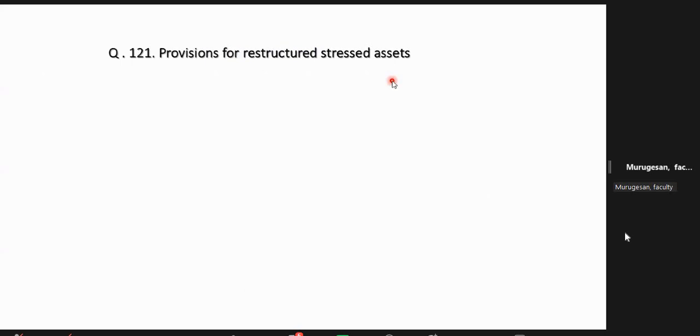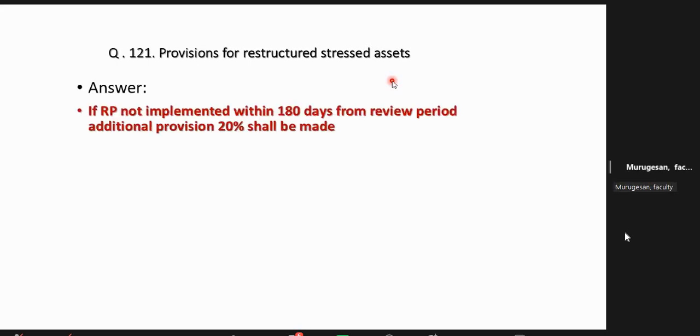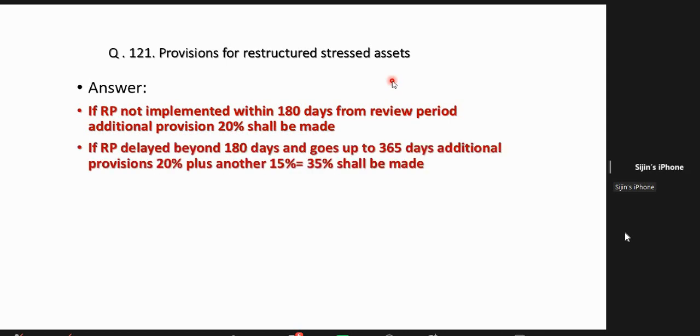Now this is one small point I want to tell. Now restructuring has taken place as per IBC rules. The Insolvency and Bankruptcy Code has come into existence. From NPA, we have to reduce the provision amount also, no?